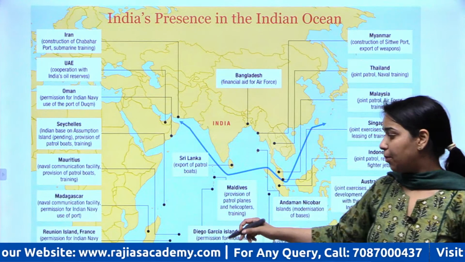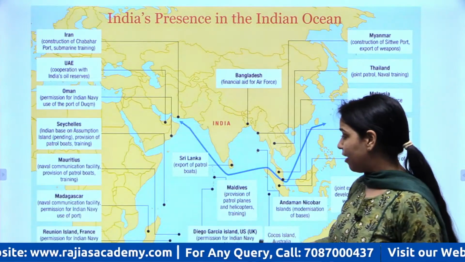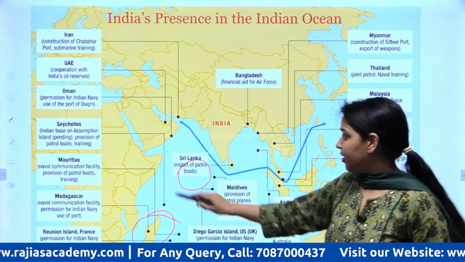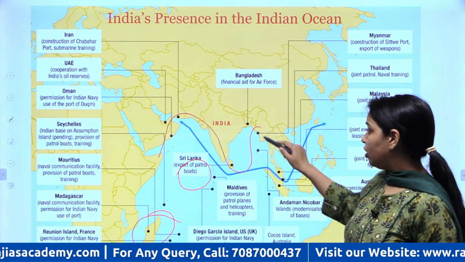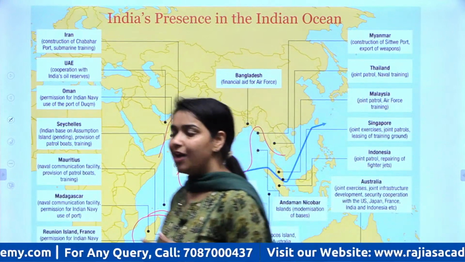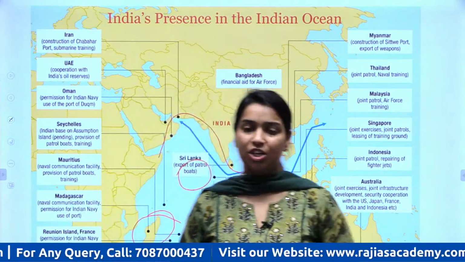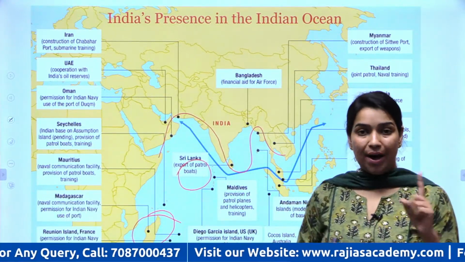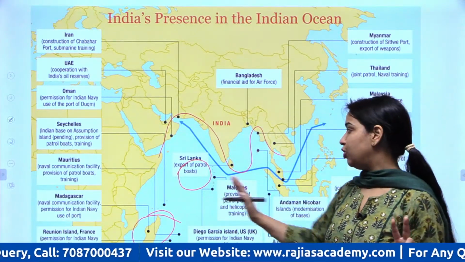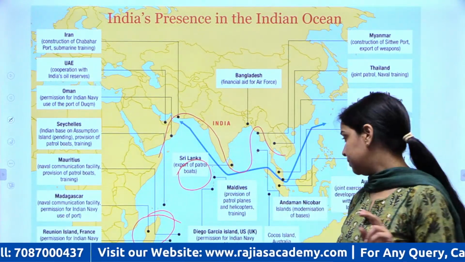So India ने भी अपना बहुत सारा coastal surveillance infrastructure they have positioned in these areas. Okay, then there are a lot of ports also that India has acquired that you can already see in this map. So India has also created a lot of port and coastal infrastructure to, one, counter check China, and to leverage the economic benefits that Indo-Pacific region provides. ठीक है, तो India has taken a lot of steps.